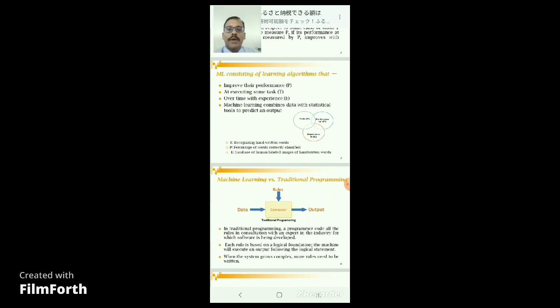This is the performance, and E is the database of human-labeled images of handwritten words. Here, machine learning consists of a learning algorithm that improves performance P at executing some task T with experience. Machine learning combines data with statistical tools to predict an output.